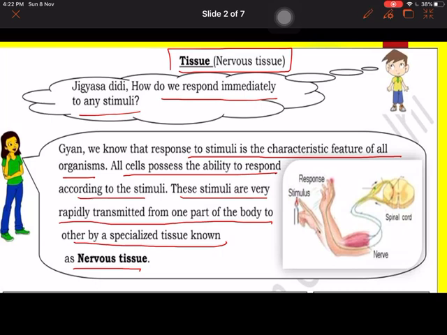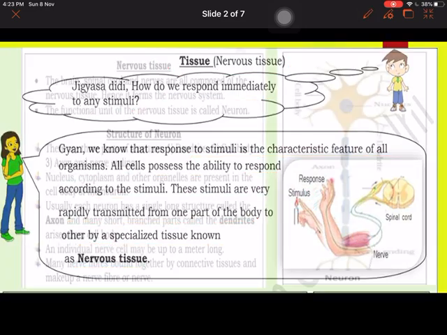part of your body. You can see here in the picture also, your finger is touching a hot candle. This signal is transferred to your spinal cord, and then spinal cord sends message to your muscles and you remove your hand. So this is your response.